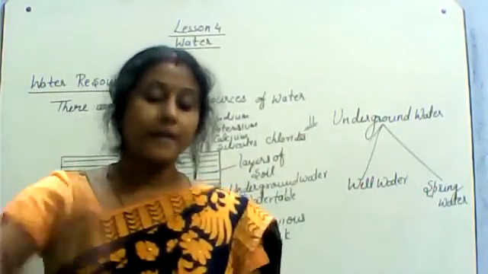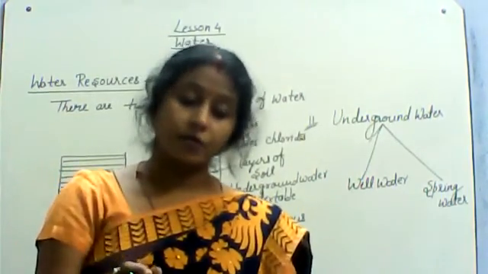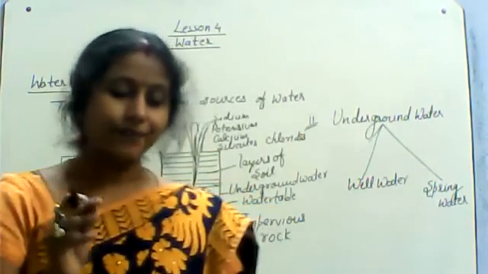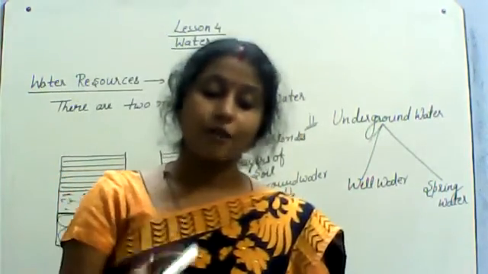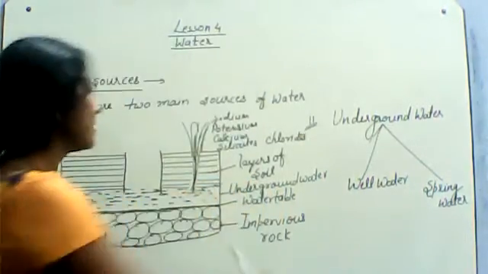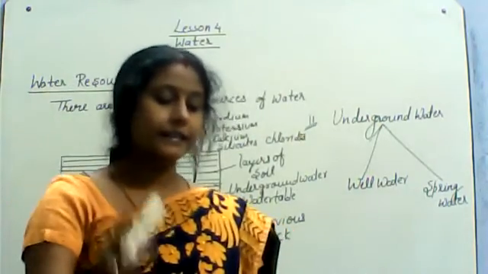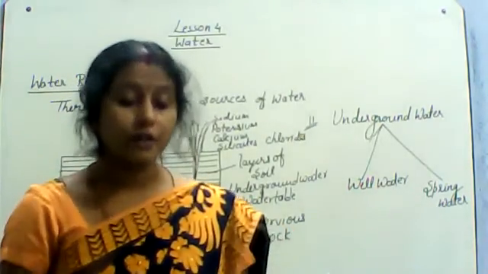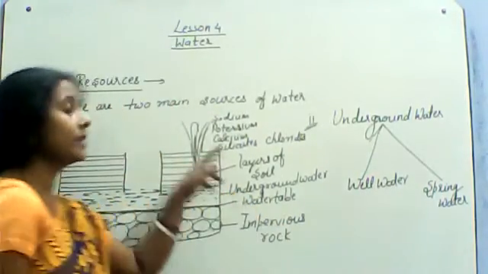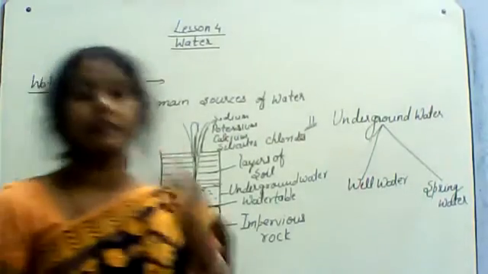Minerals dissolve in water as it moves through underground rocks. This may give the water some taste. This is why spring water is often bottled and sold as mineral water. Real mineral water is this. And springs that contain a large amount of dissolved sodium salt, mostly sodium carbonate, are called soda springs.